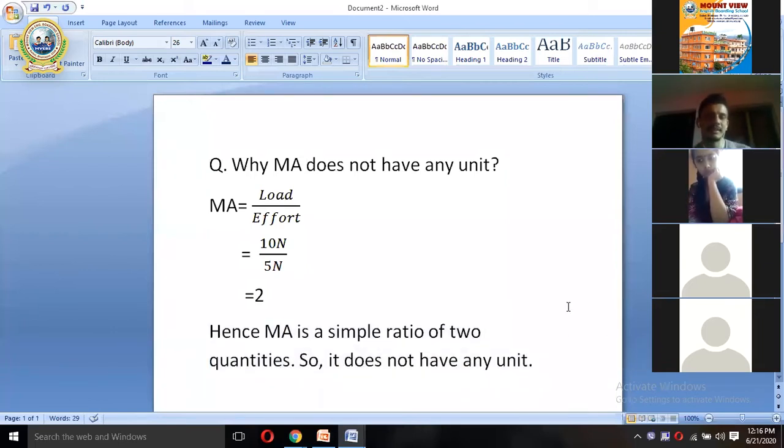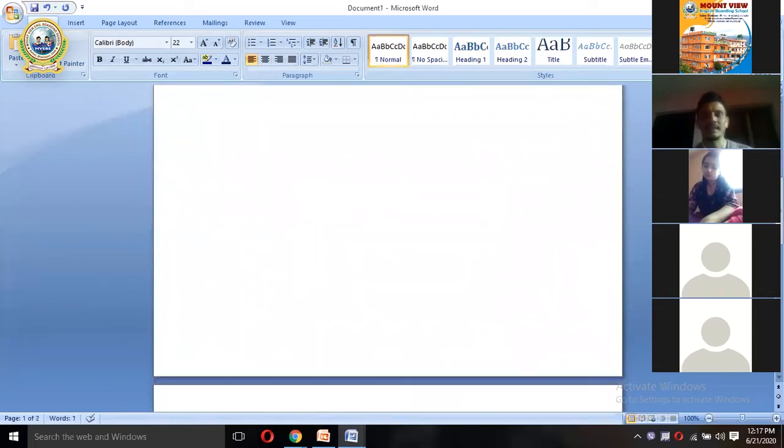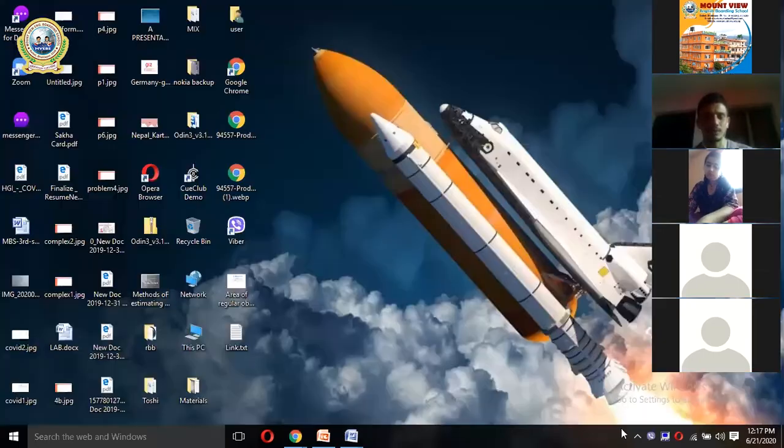Since mechanical advantage is a simple ratio of two quantities, load is one quantity and effort is the other, and the unit of load is Newton. Similarly, the unit of effort is also Newton. Newton cancels out, 10 upon 5 is 2. Hence, mechanical advantage is a simple ratio of two quantities, so it does not have any unit. This is how we can write that mechanical advantage is a unitless quantity.